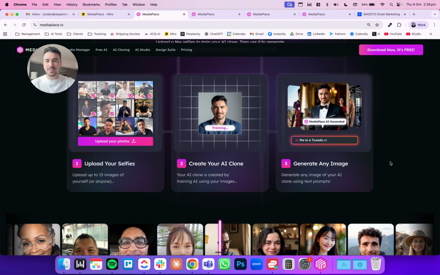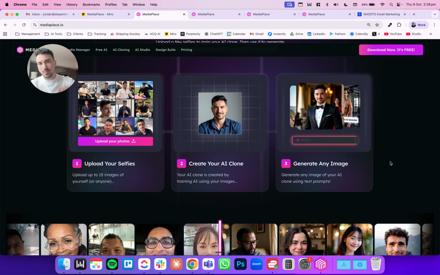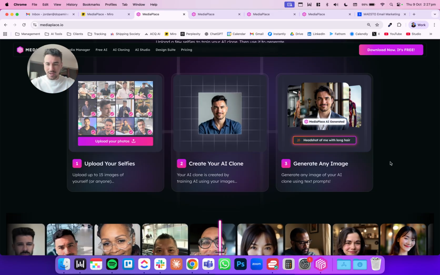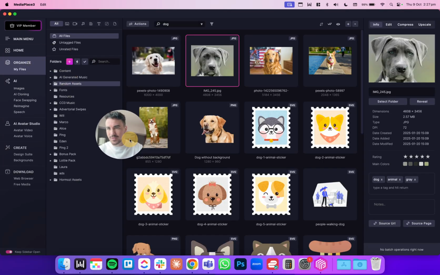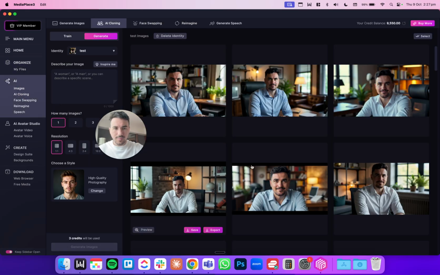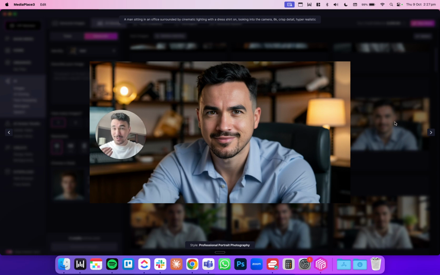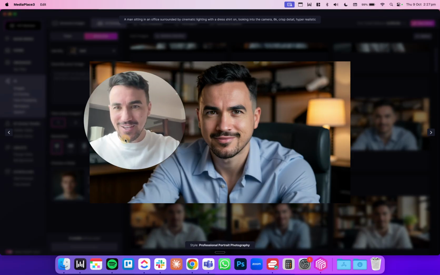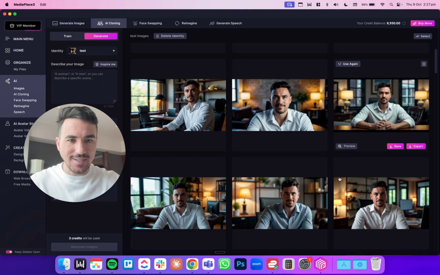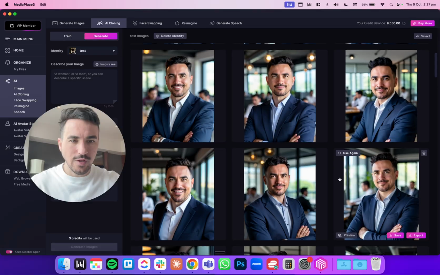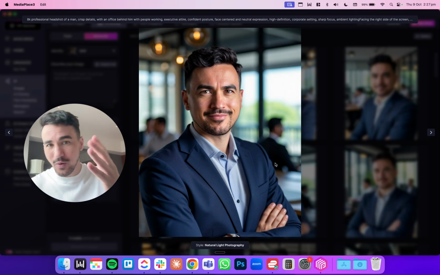And since the advent of AI, we have integrated a whole bunch of really exciting AI stuff. So you can even train an AI model to look like you. And that's exactly what I've done here. So these are all AI photos, right? That look very similar to me, you know? And I use a lot of these in my day-to-day. I use them on LinkedIn. This one I actually use on my website.